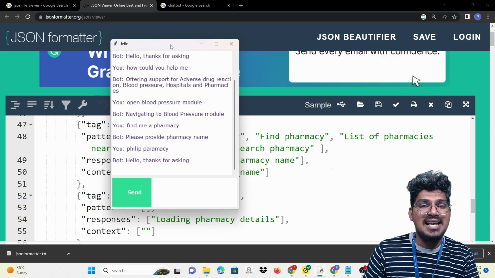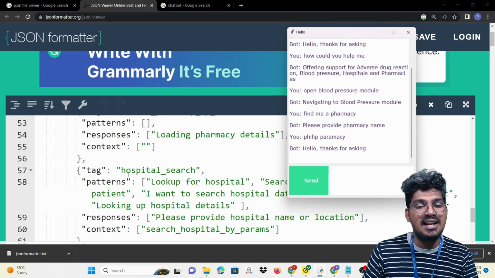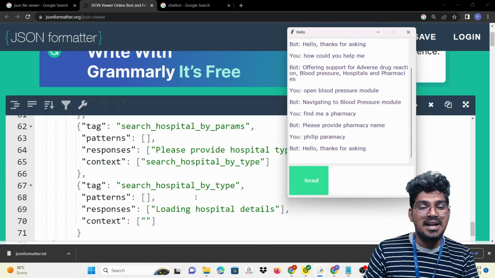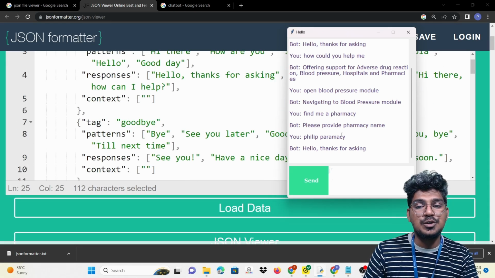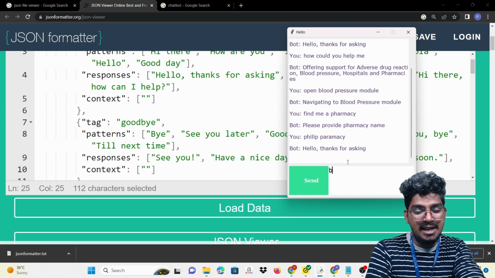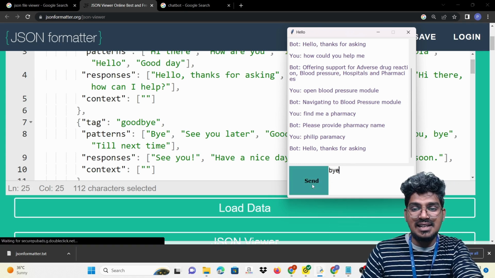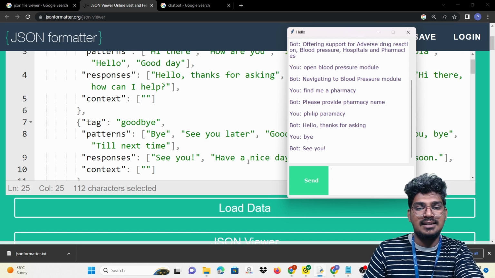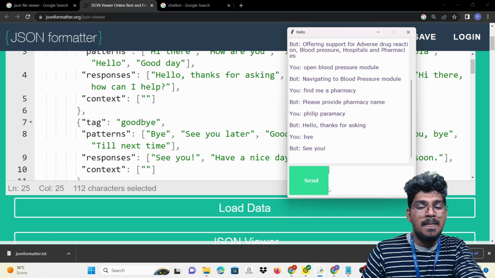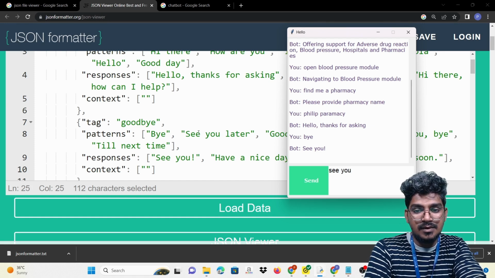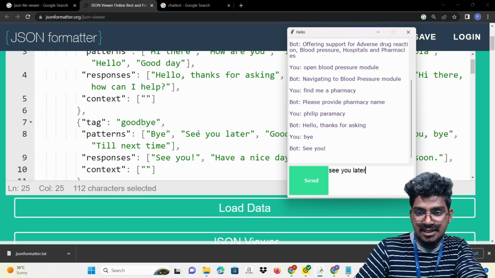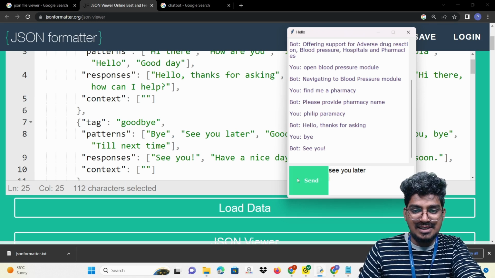Okay, so for example, you can enter several things here like this, and it will help to display the response. For example, here I am going to use goodbye, bye. I'm going to enter. Then what is the response that will come? "See you later." Then I enter again.